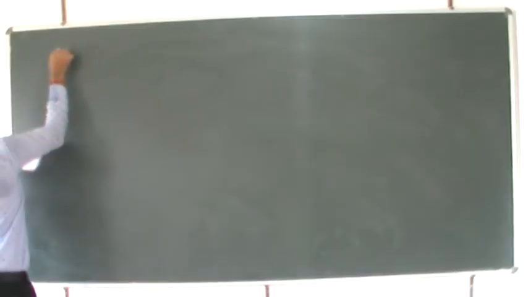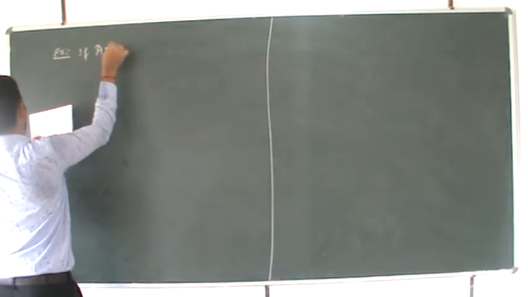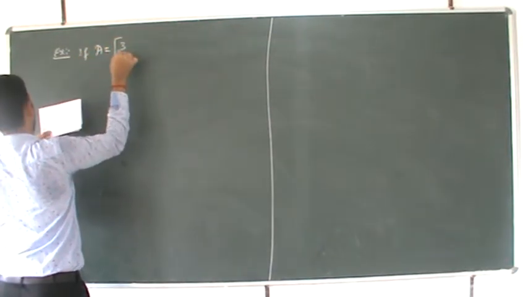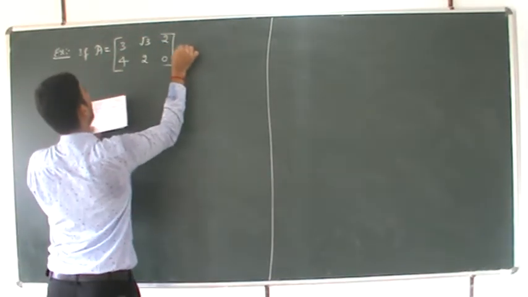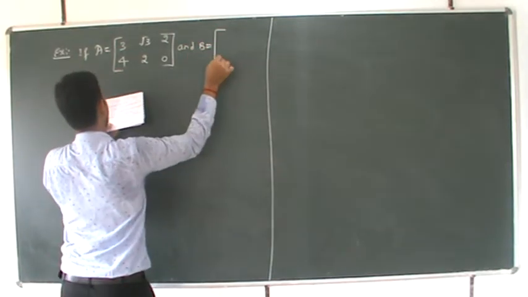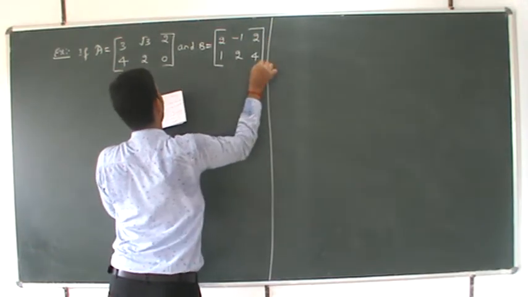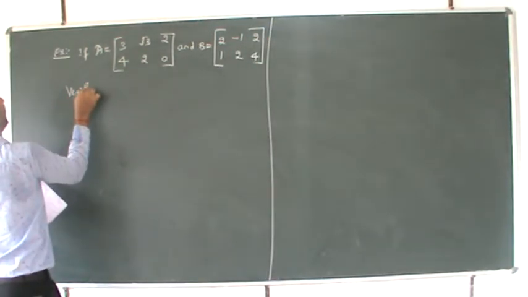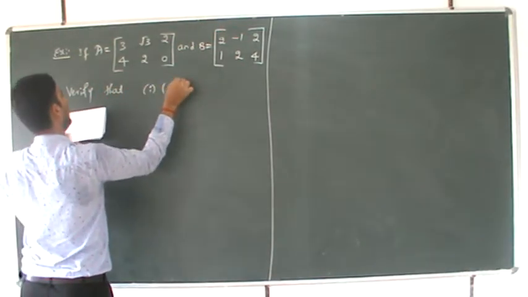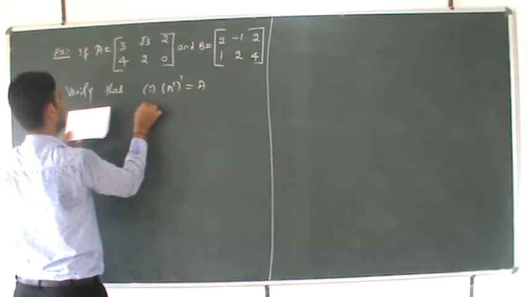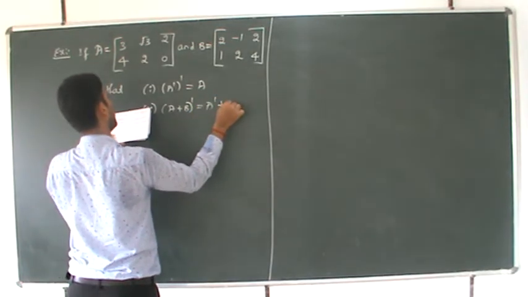Example: if A is equal to [3, 4, root 3; 2, 2, 0] and B is equal to [2, 1, minus 1; 2, 2, 4], verify that first one, A dash whole dash is nothing but A. Second one, A plus B whole dash is nothing but A dash plus B dash.